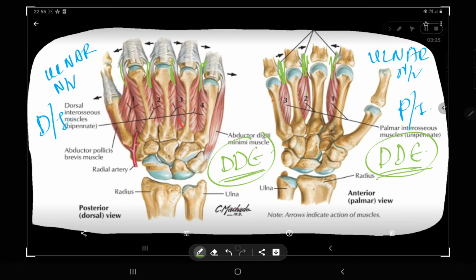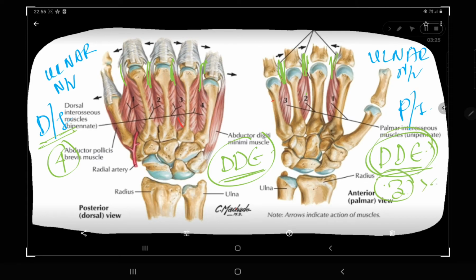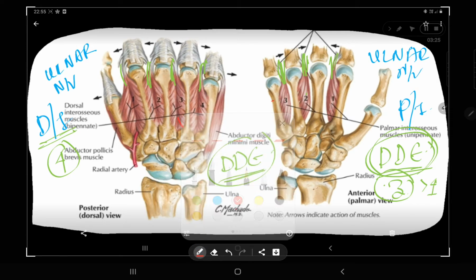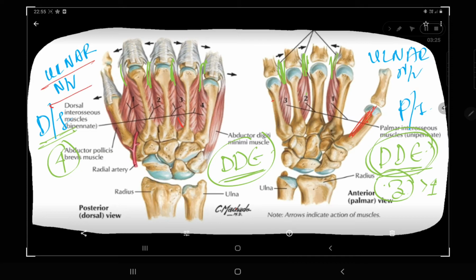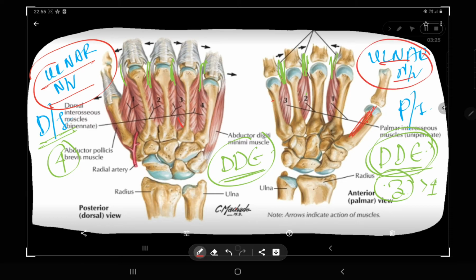So the dorsal interossei are 4 in number, and the palmar interossei are 3 in the majority of cases, or maybe 4. The palmar interosseous on the pollex may or may not be present. Now, the nerve supply of the interossei muscles is the ulnar nerve. Both dorsal and palmar interossei are supplied by the deep branch of the ulnar nerve.